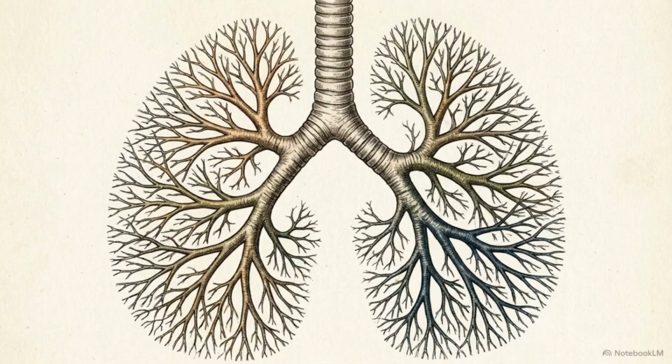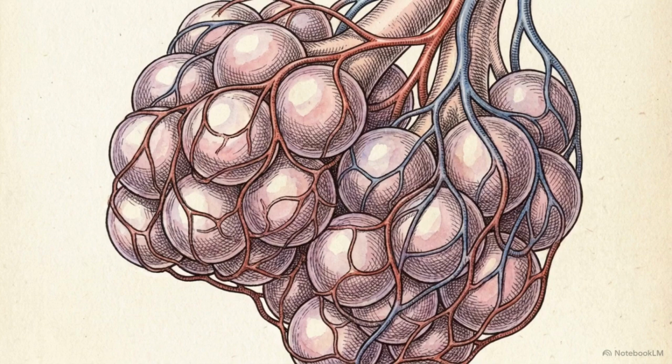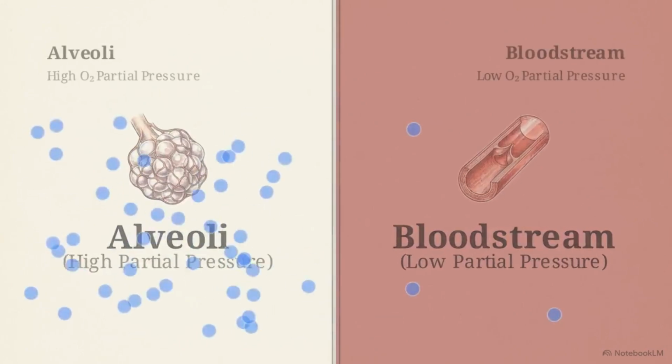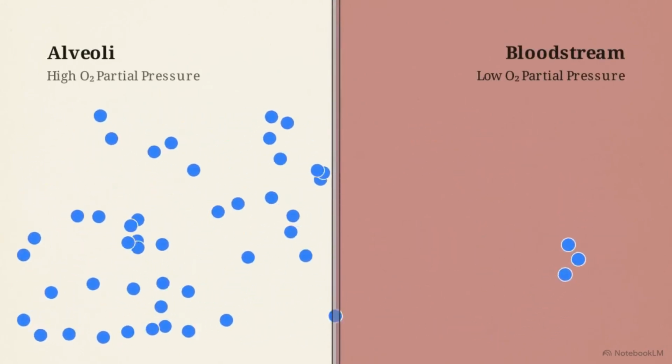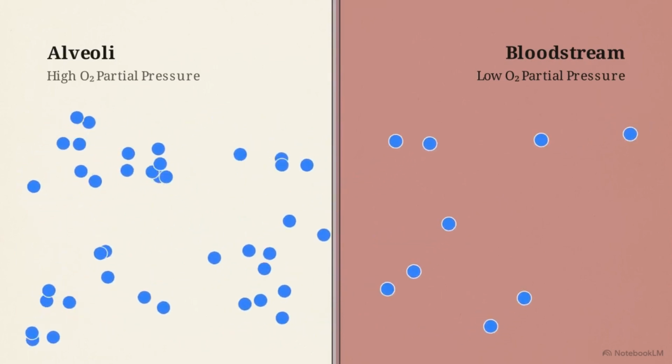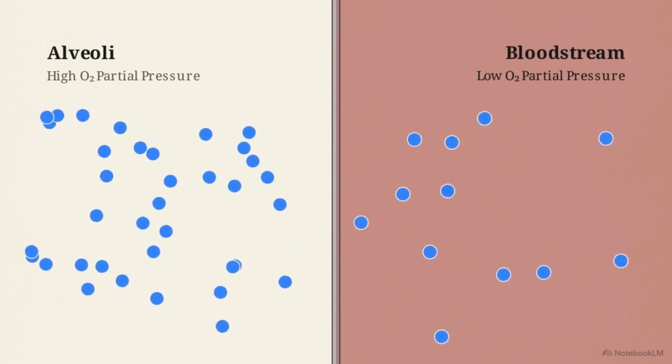The branching geometry of the respiratory tree exists to condition the air for the gas exchange waiting at the branch tips. The journey ends at the alveoli, millions of thin, grape-like sacs wrapped in a network of capillaries. Here, gases move by simple diffusion. Because the partial pressure of oxygen is higher in the lungs than it is in the oxygen-depleted blood, the oxygen moves across the alveolar membrane into your bloodstream.